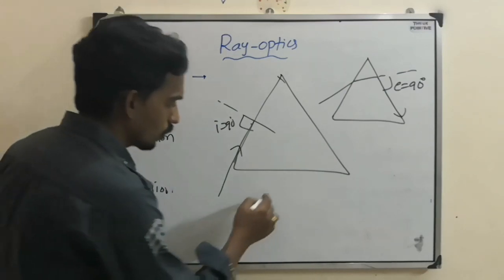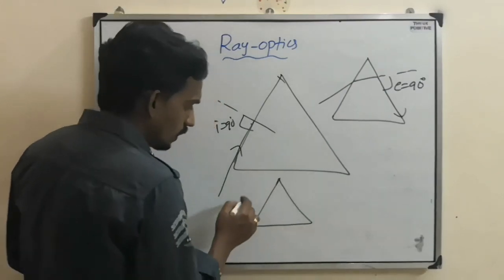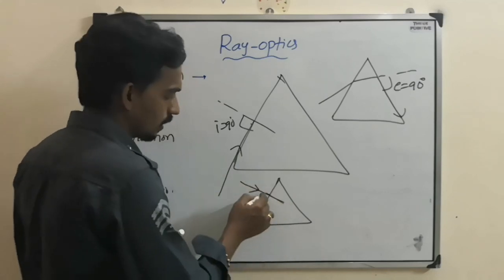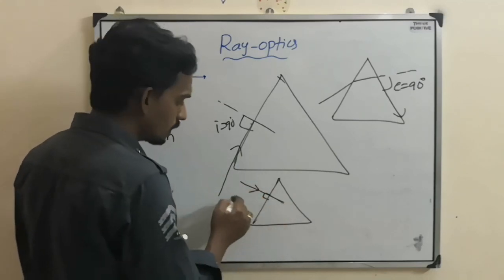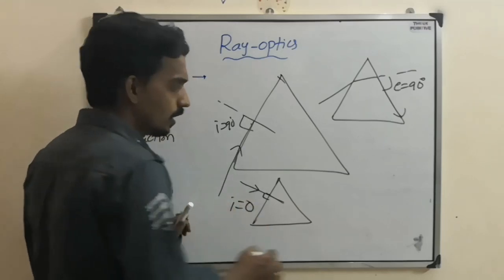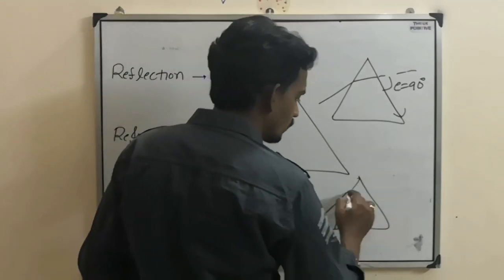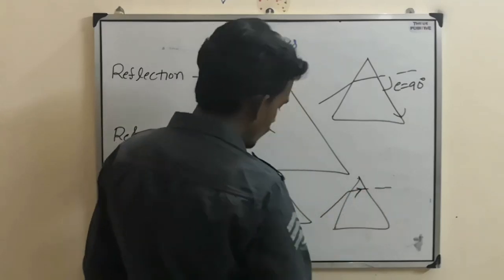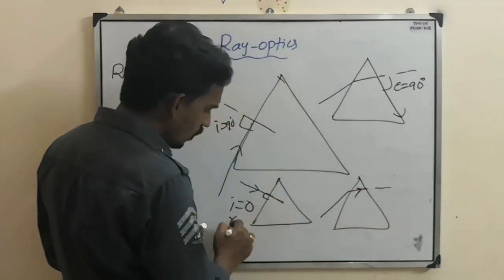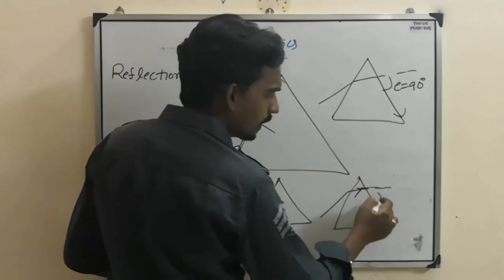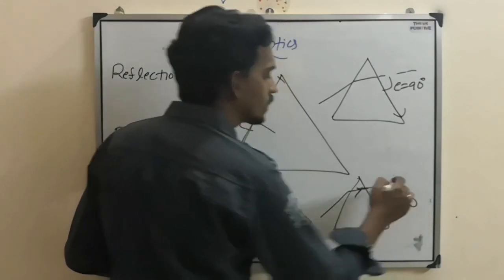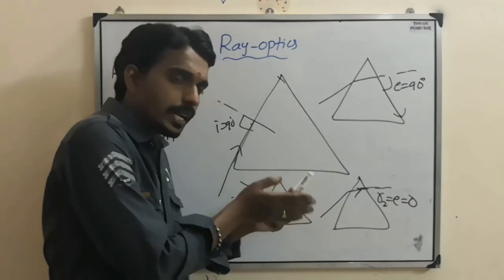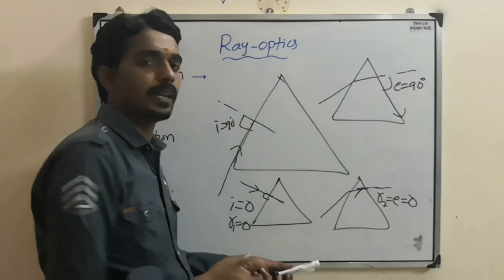The other possibility in the question is that the incident ray falls perpendicular on the prism. Perpendicular means the angle of incidence is 0. Or the other condition: the ray goes like this and is incident perpendicularly on the second surface, so R2 and E are both 0. Then whatever equations we have taken just before get manipulated.